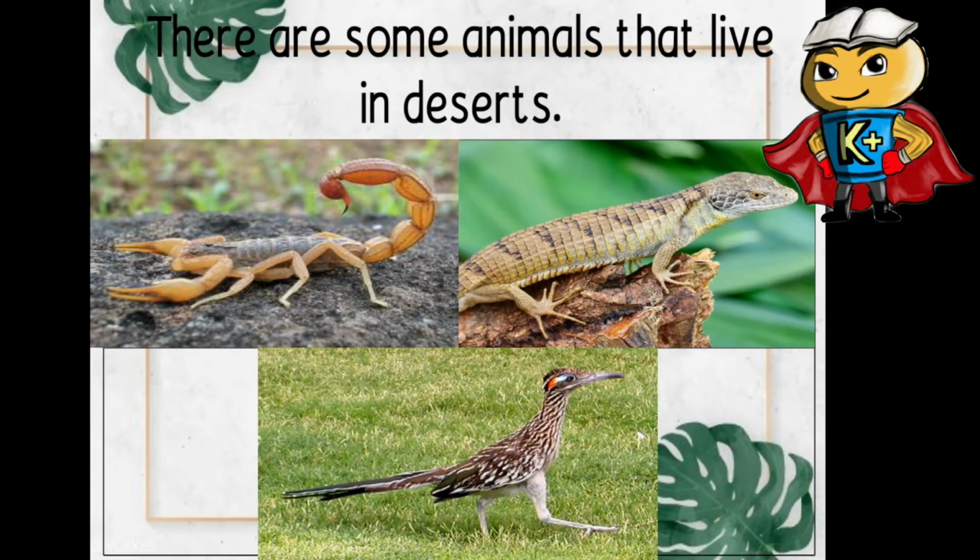So next, there are some animals that live in desert. So ito po ang mga last animals standing na pwedeng tumira or nakakatagal sa deserts or sa mga desierto. Ang unang ating picture is ang scorpion, ang second natin is lizard, and ang nasa pinakailalim natin is a road runner. So yan lang yung mga animals talaga na nakakatagal sa desierto.